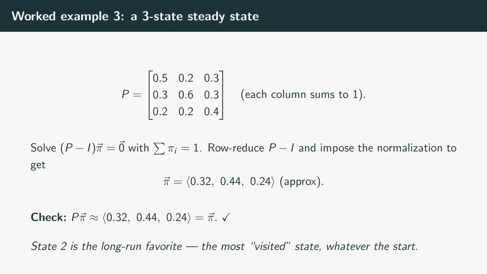Working it through gives pi approximately 0.32, 0.44, 0.24. Let's confirm, multiplying P by this vector returns the same vector, so it is genuinely fixed. Reading the result, state 2 carries the largest share, so it is the long-run favorite, the state the system spends the most time in, regardless of where it started. Same recipe as the 2-state case, solve for the eigenvalue-one eigenvector, then normalize so the probabilities sum to 1.